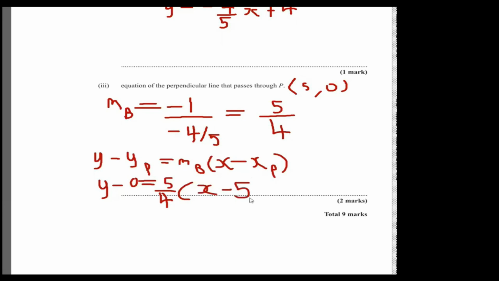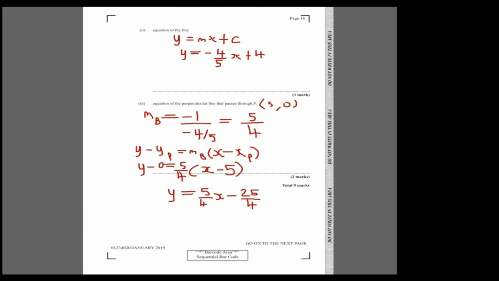You expand this bracket now. Y minus 0 is just y, and so y is equal to 5 over 4 times x, and then minus 5 times 5 over 4 is minus 25 over 4. And that is how you do this easy question. Nice and easy.